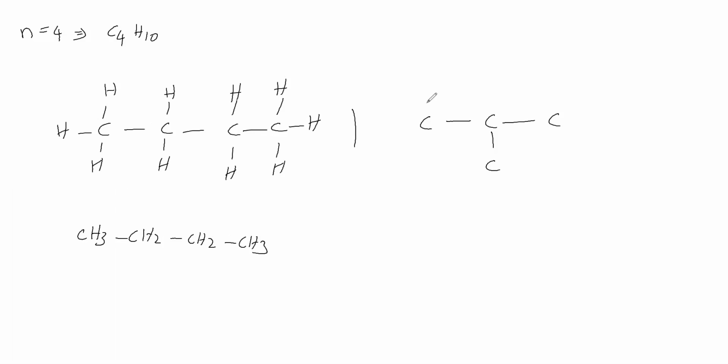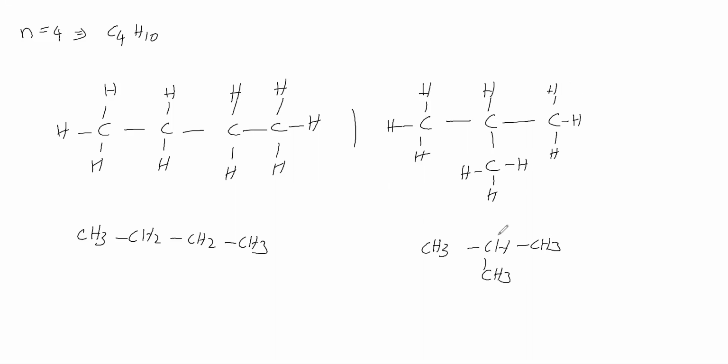For this carbon we will give 3 hydrogens. For this carbon 1 hydrogen we have to give because already 3 bonds are there. For this carbon 3 hydrogens we will give. For this carbon we will give 3 hydrogens. Therefore, what is the formula? This is CH3, single bond CH, CH3, CH3. Like this we have written this molecule.